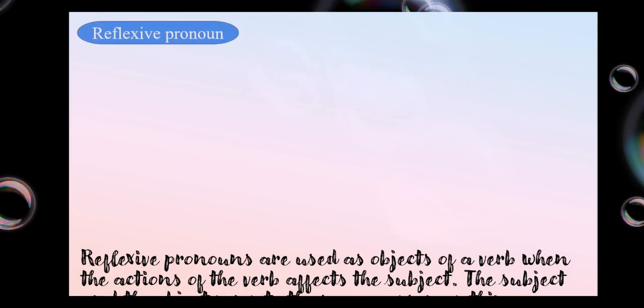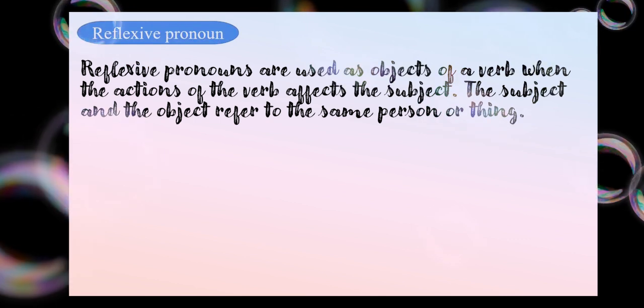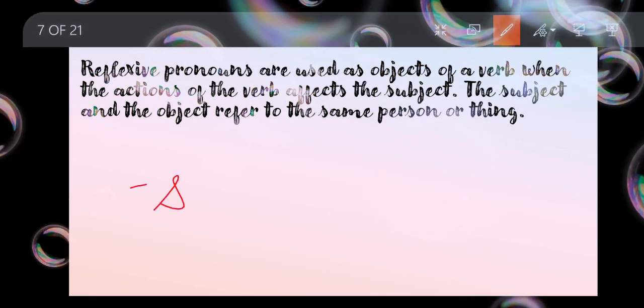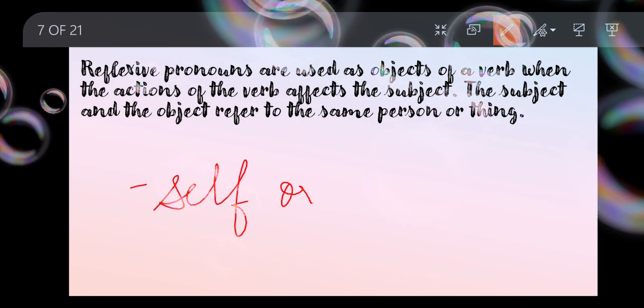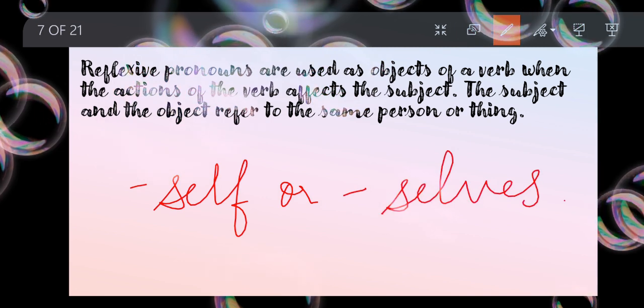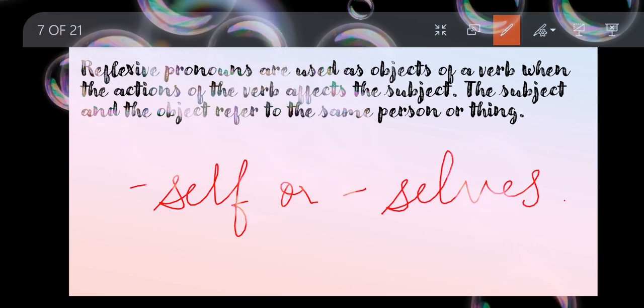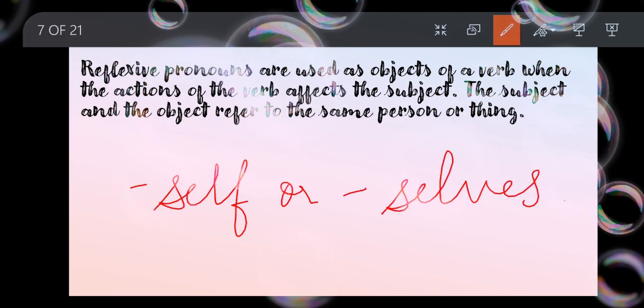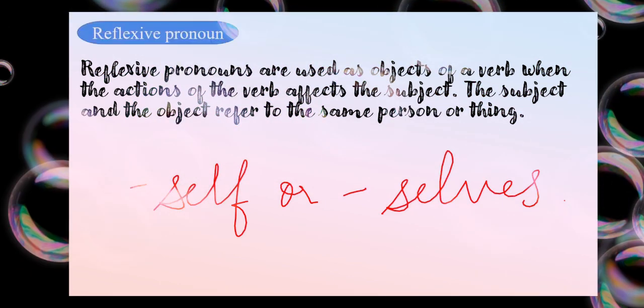What is it? It is the reflexive pronoun. Okay, this usually ends in self, or the ending is selves. Okay, and it is used as an object of a verb when the action of the verb affects the subject. The subject and the object refer to the same person.